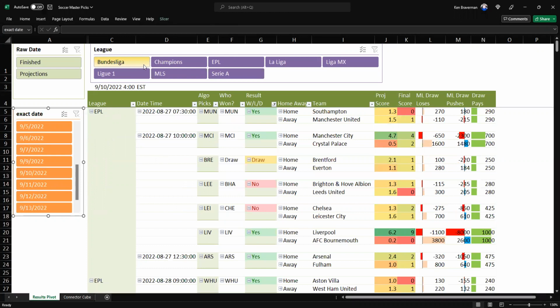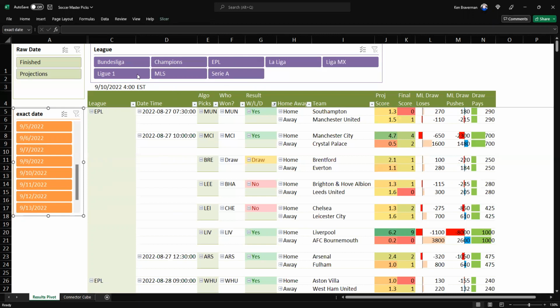They are Bundesliga, the Champions League, which just started, English Premier League, La Liga, Spain, I believe, Liga MX, Mexico, Ligue 1, which I believe is French, MLS for Major League Soccer in the United States, Serie A, which I believe is Italian. Those are the ones I have in here that I was easily able to get the statistics from RotoWire and odds and stuff to do those.